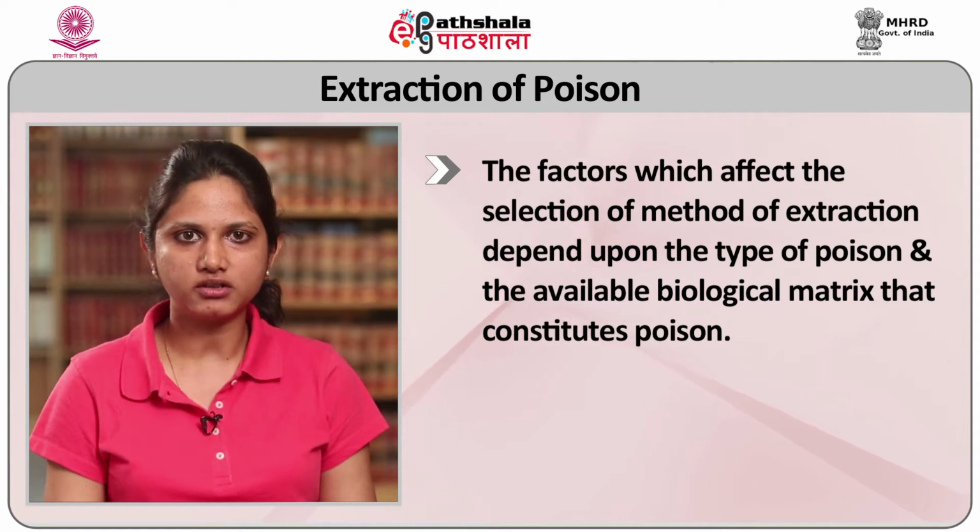that constitutes poison. There are various types of poisons which have already been discussed in an earlier module, such as non-volatile organic poisons, volatile organic poisons, metallic poisons, anions, vegetable poisons, etc. So, depending on the type of poison to be extracted from the given matrix, there are specific extraction procedures for the specific class of compound that I will be discussing one by one.